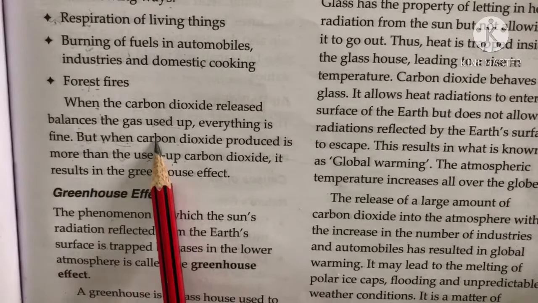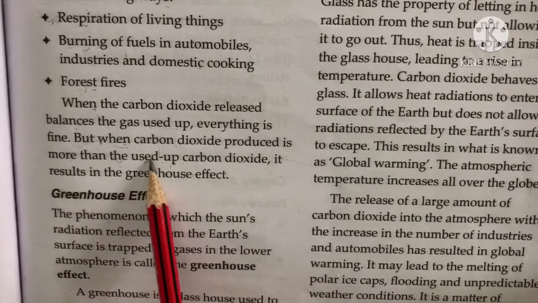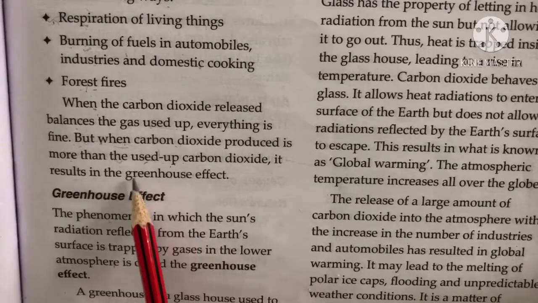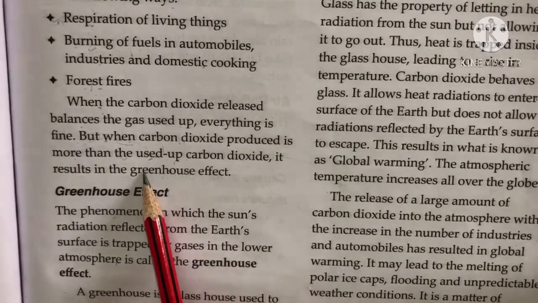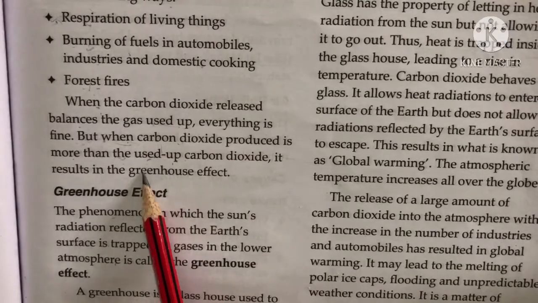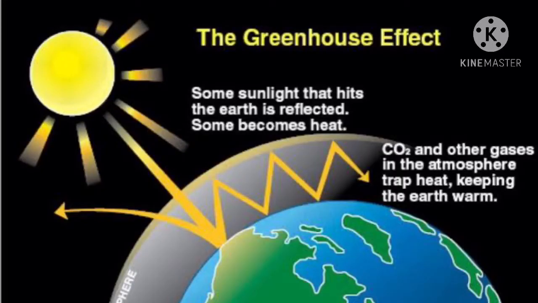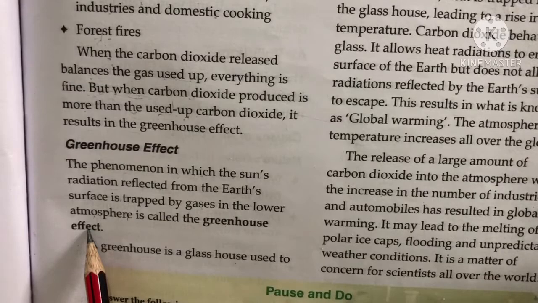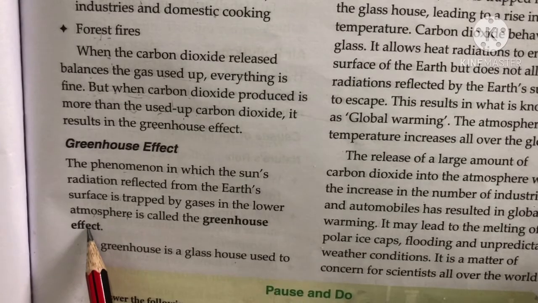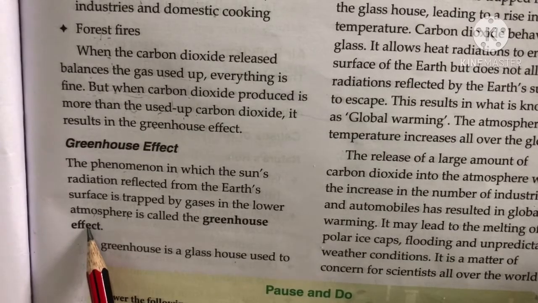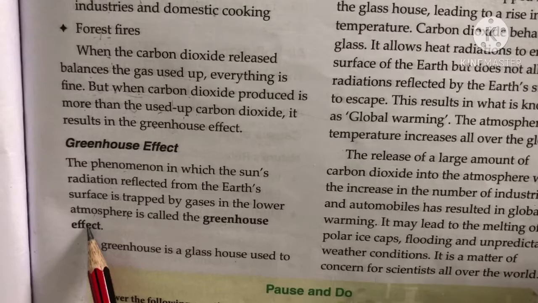But when the carbon dioxide produced is more than what is used up, then what will happen? There is a result of the greenhouse effect. And what is the greenhouse effect? Let's talk about the greenhouse effect. It is the phenomenon in which the sun's radiation reflected from the earth's surface is trapped by the gases in the lower atmosphere. Means when the radiations from the sun fall on our earth, these radiations are trapped in the earth's lower atmosphere. So, that causes the greenhouse effect.